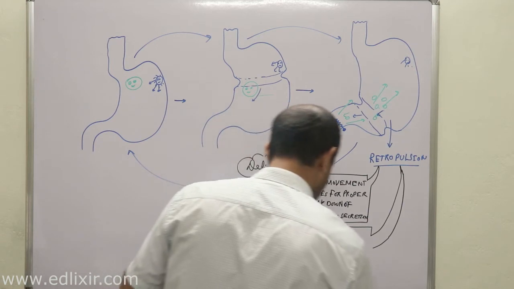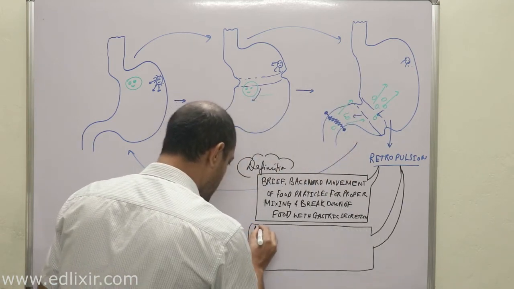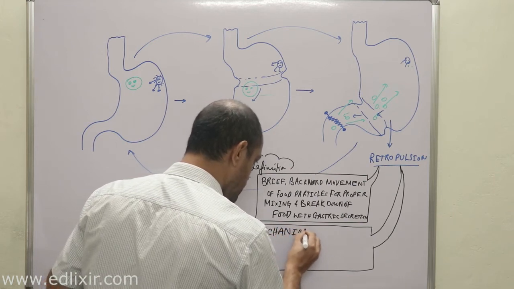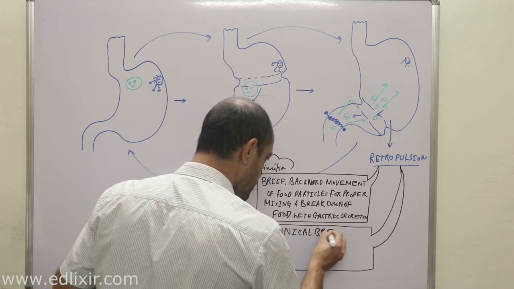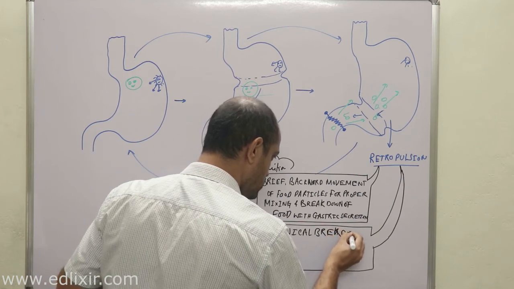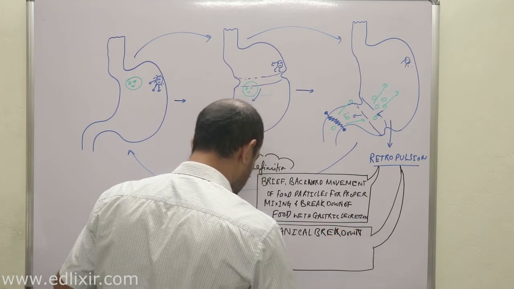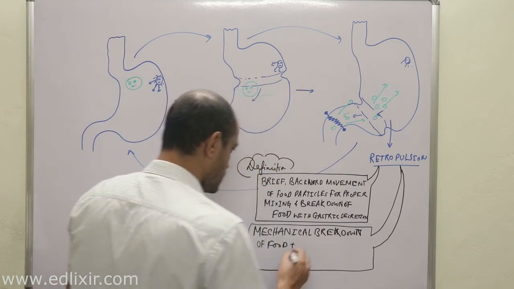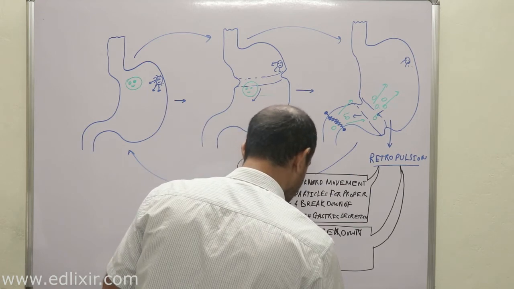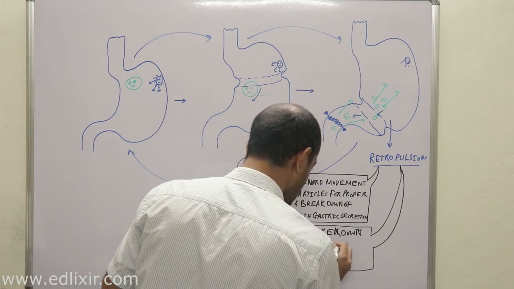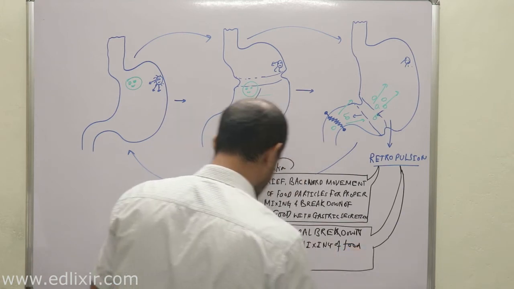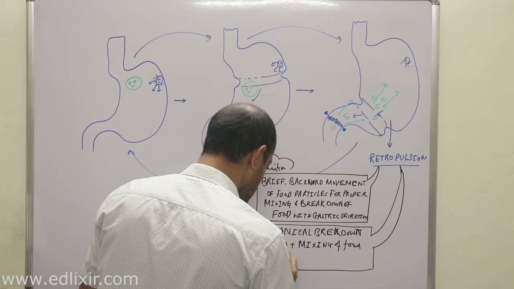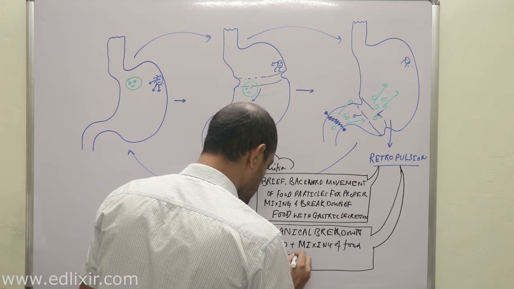function of this retropulsion is mechanical breakdown of food plus mixing of food with gastric secretions.